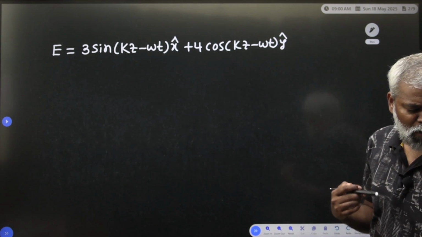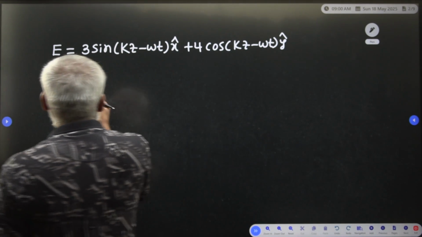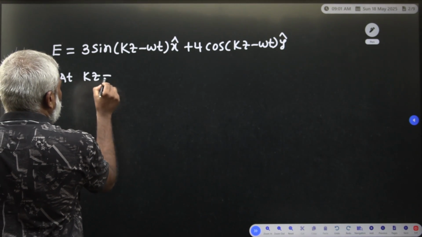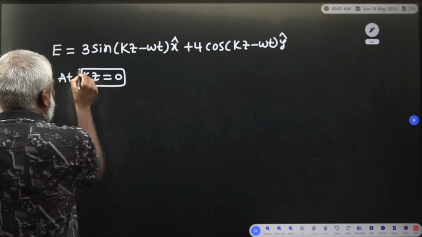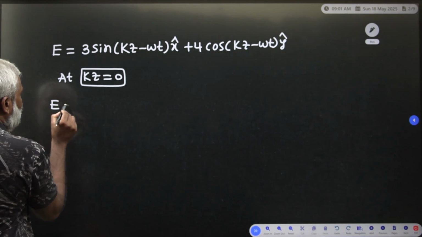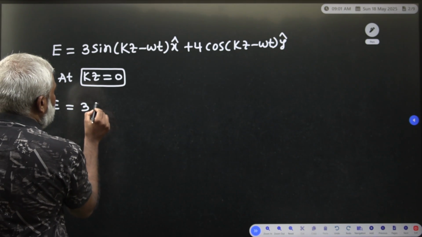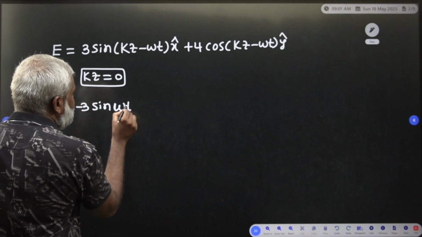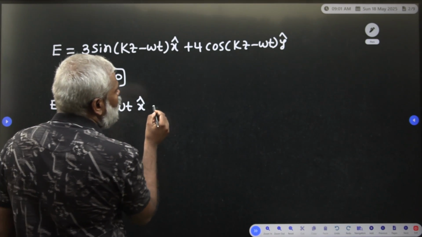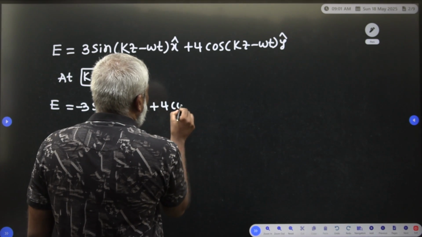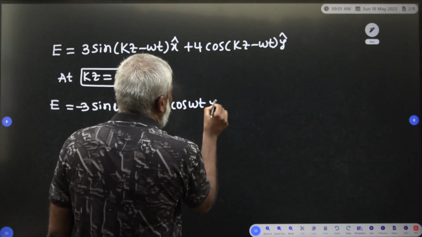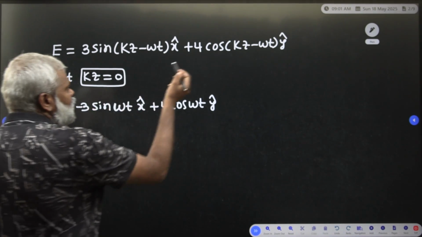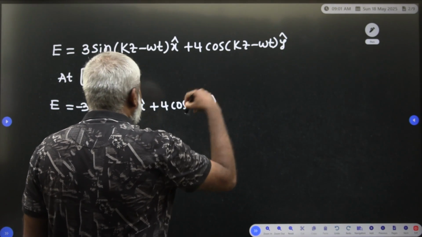At kz equal to 0, the expression becomes E equals 3 sin(minus omega t) x cap plus 4 cos omega t y cap, because sin of minus theta is minus sin theta and cos of minus theta is cos theta.